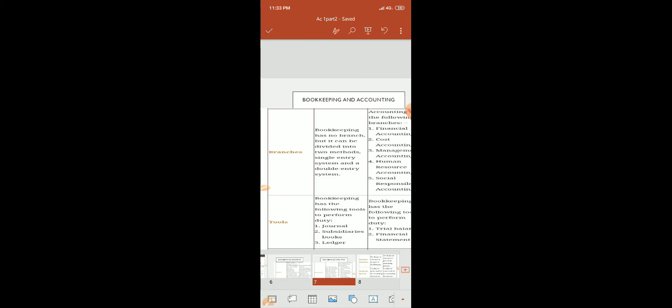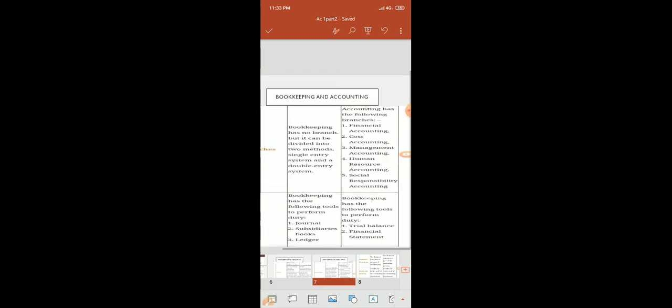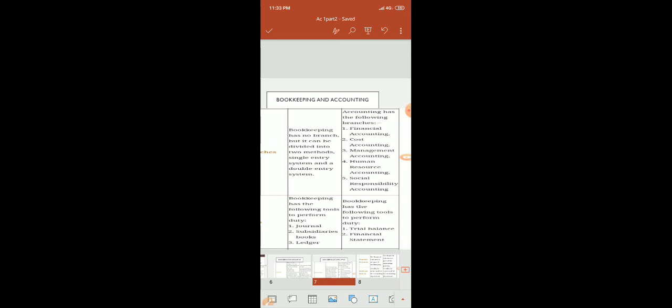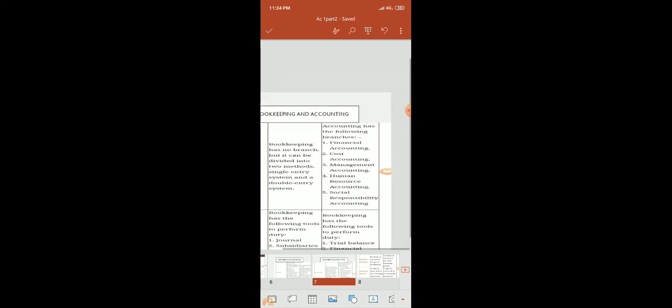Another point is the tool. Bookkeeping has the following tools to perform its duty: journal, subsidiary books, and ledger. And accounting also has the following tools: first, the trial balance, and then the financial statement. Financial statement has two parts: balance sheet and profit and loss account.